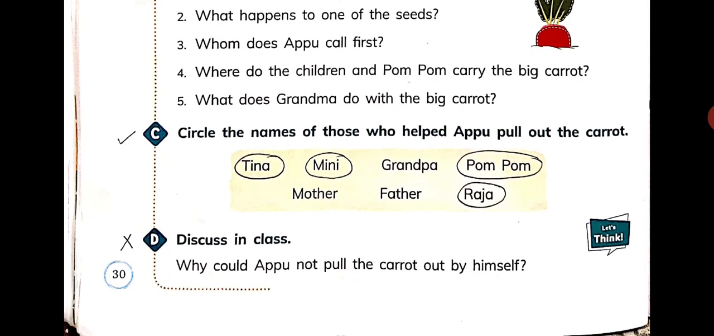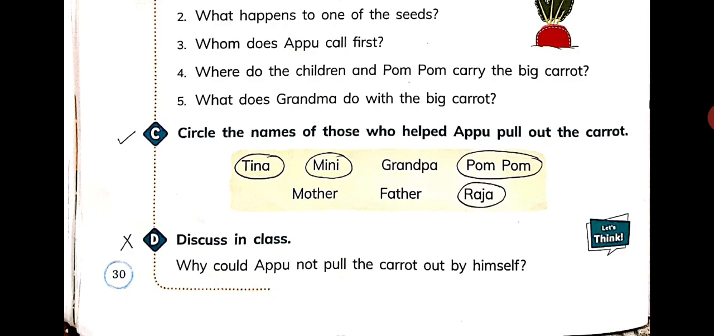Circle the names of those who helped Appu pull out the carrot. Children, few names are given to you in the help box. You have to circle those names who helped Appu in pulling out the carrot out from the ground. Alright, let's read them one by one. First one is Tina. So, yes, Tina helped Appu. When he was not able to pull out the carrot alone, he called Tina for help. So, circle Tina's name.